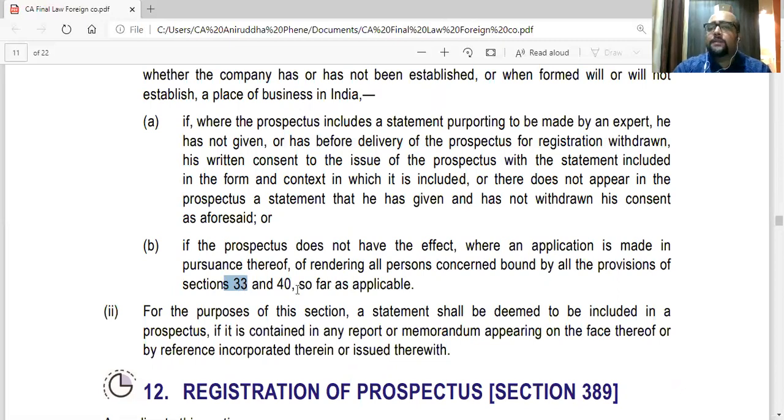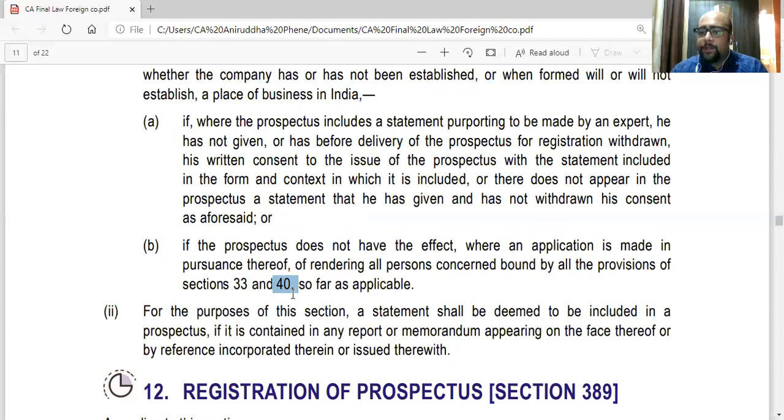Section 40 is basically that the company, if it is issuing a prospectus, should simultaneously apply for listing permission at a minimum of one stock exchange. And they should open an account in a scheduled bank to receive the money. So they should open a separate account where the monies will be received on application. If these two sections are not complied with, you cannot issue the prospectus. Firstly, you are issuing an application form without the prospectus. Secondly, under 40, you have not applied for listing permission.